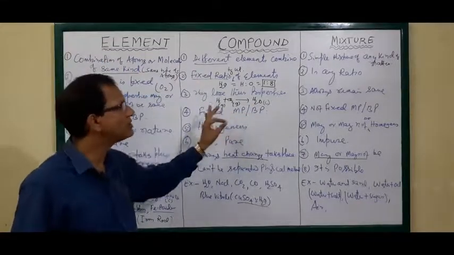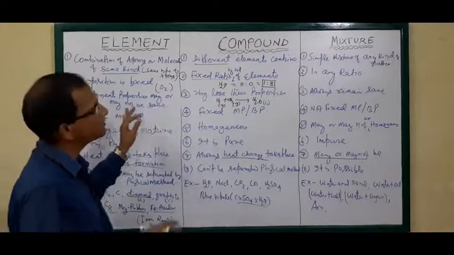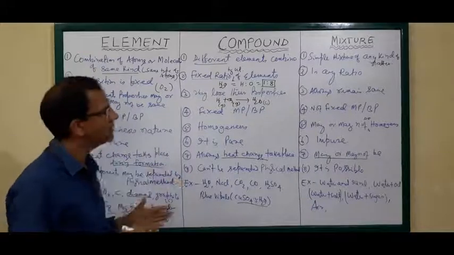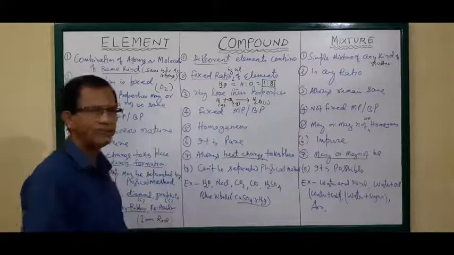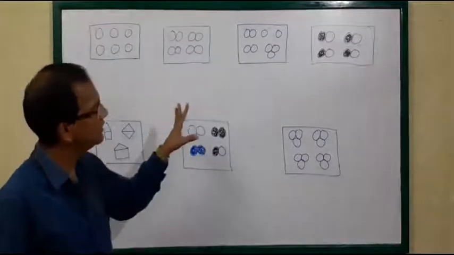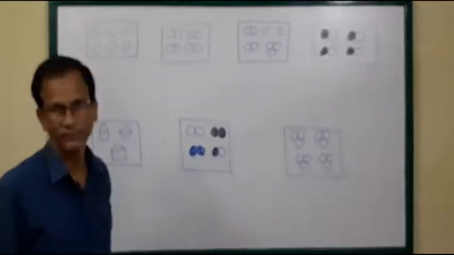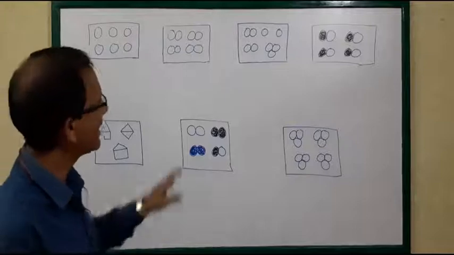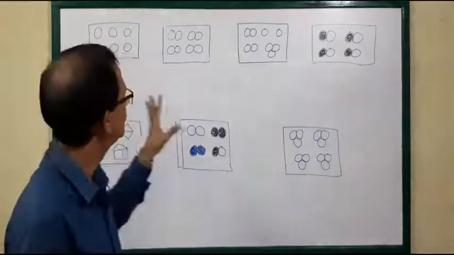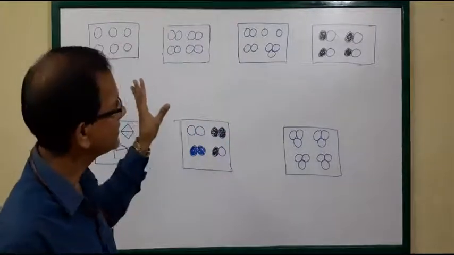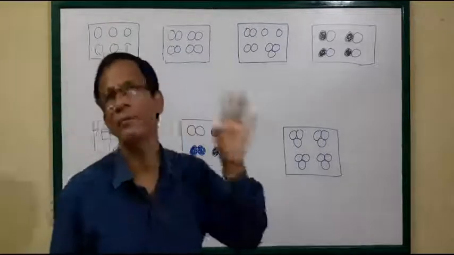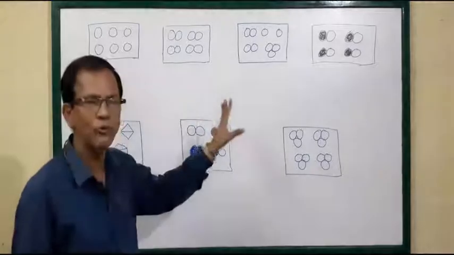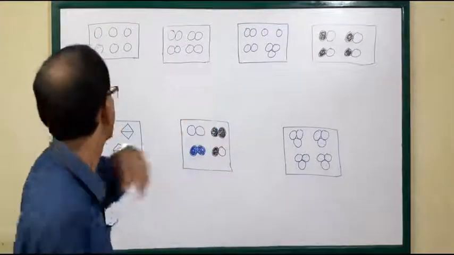Now we'll discuss the difference between element, compound and mixture in their composition. Okay, we have taken some figures. In these figures, we will identify which is element, which is compound, which is mixture.